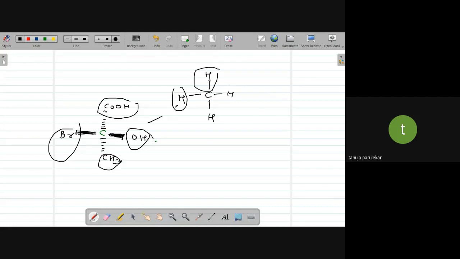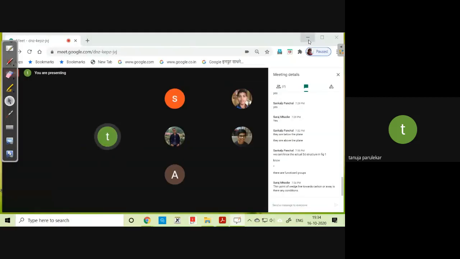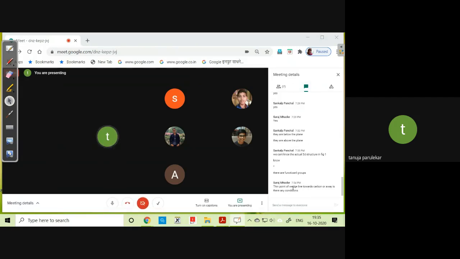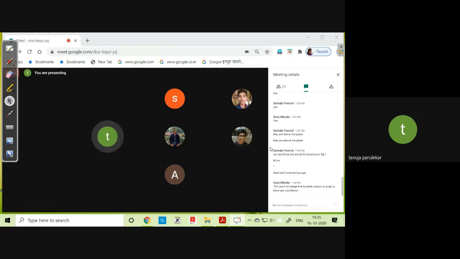Okay, so Fischer projection formula, have you noticed that? My question is, the thin point of the wedge line, towards carbon or away? Yes, there is some convention, but right now you don't bother about that. Suraj, good question, but for you, only putting it as a dash will also do. That I'll tell you next time. Right now, let us go slowly. First, you understand only that you can put it as a simple dotted line. You don't have to show which end. Normally, the thin point comes from the carbon towards the group.